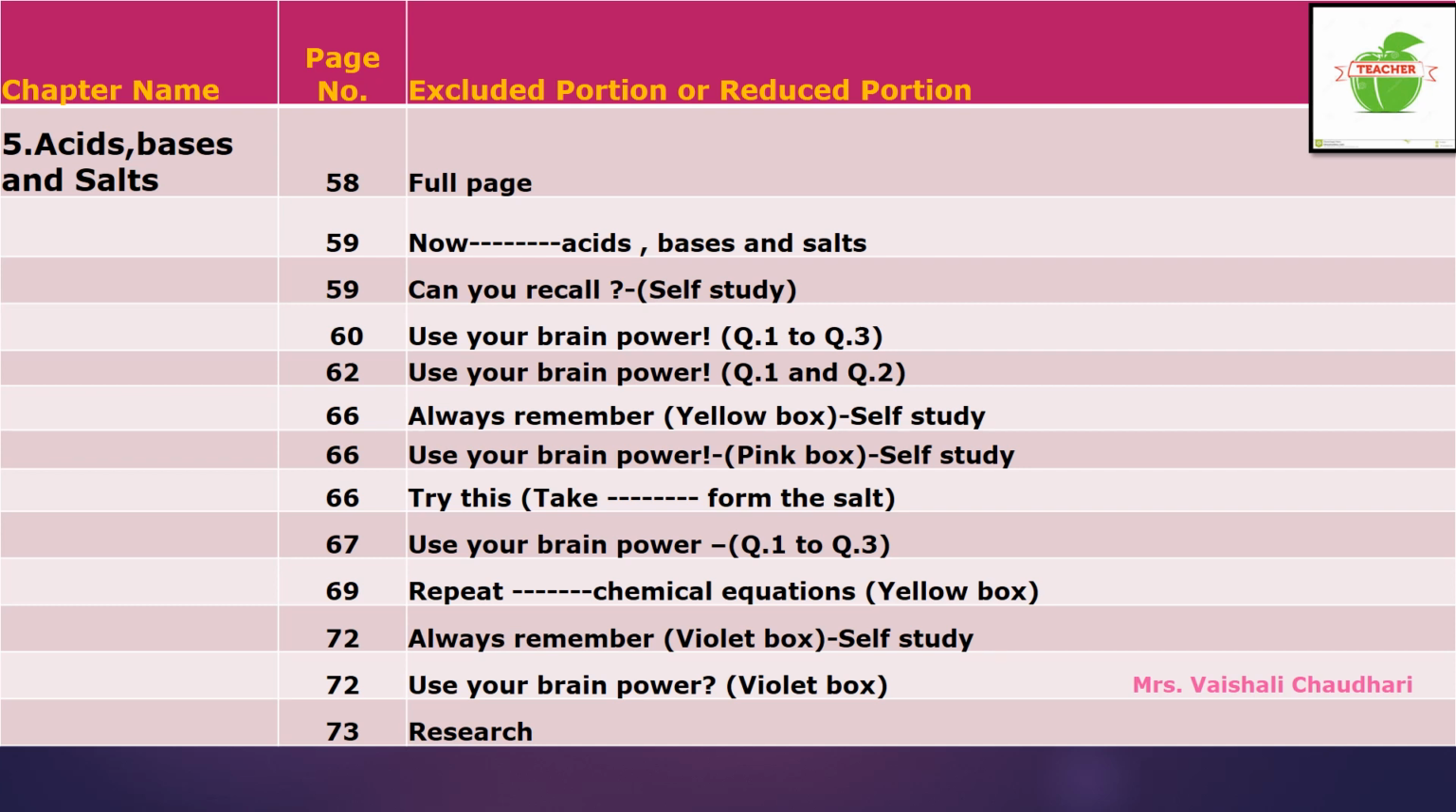On page number 72, come to the page number 72. On that page number 72, that is always remember. That is violet colored box is given. That box is for your self-study, children. That is not excluded from your syllabus. That you have to do for your self-study. On page number 72 only, use your brain power. Again violet box is there. That part is excluded from your syllabus.